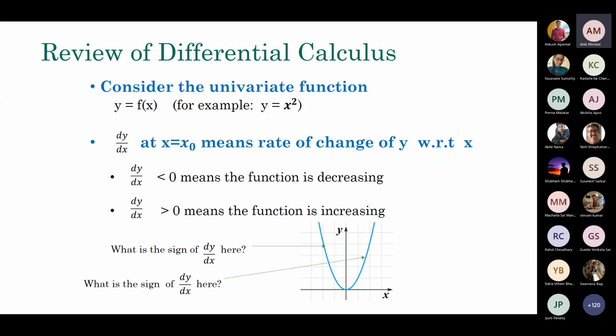If you consider the simplest case, a univariate function, you just have a function and it has to be continuous and differentiable. At a particular point, you simply compute the derivative, and the sign of the derivative will tell you in which direction you should move in order to find the maximum or the minimum value. If it is less than 0, the function is decreasing. If it is greater than 0, the function is increasing. That is the main idea that you use. So this is for the univariate case.